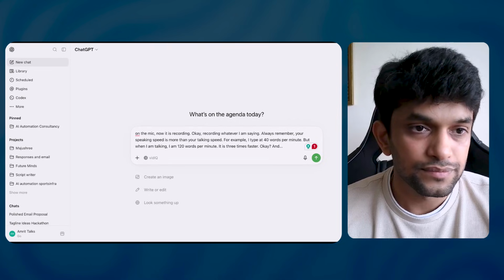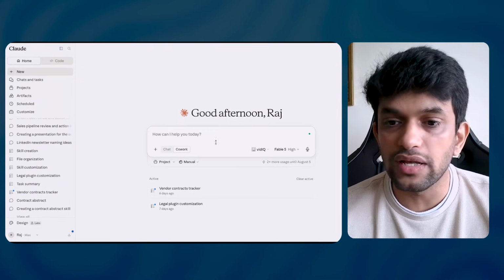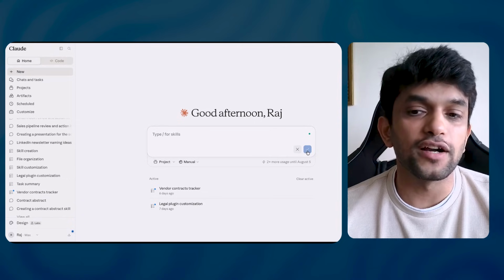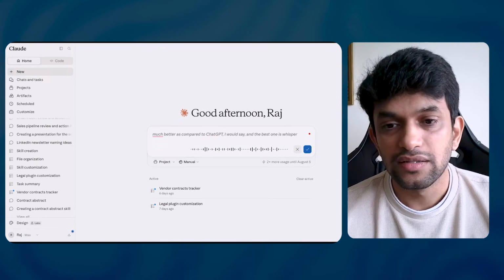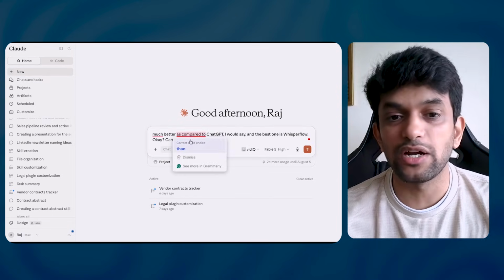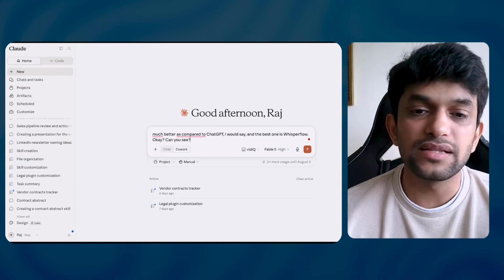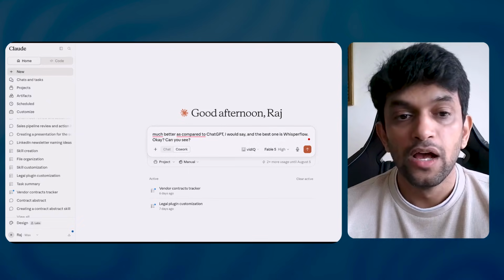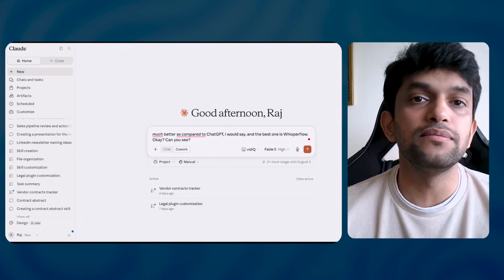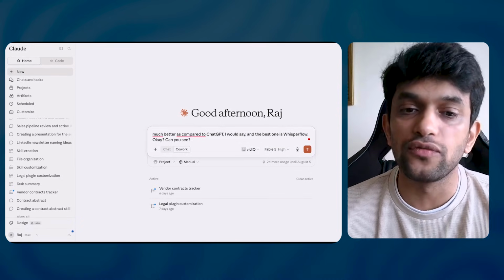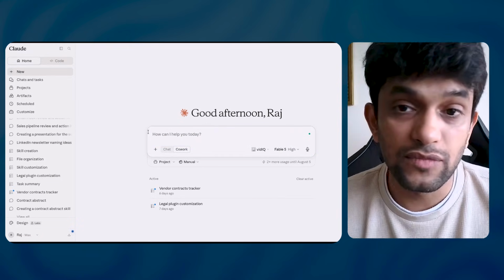If you can see here in Claude also, there is a mic. It records. Claude's mic is much better as compared to ChatGPT, I would say. And the best one is Whisper Flow. Can you see? See, it's capturing. It is faster as compared to ChatGPT. But eventually, I would say in the next 6 months, all the mic features are going to be much better. Whisper Flow is better because any sentence you repeat or any fillers, Whisper Flow removes all of them. And I guess Claude also pretty much does that, but ChatGPT doesn't. So yeah, this is a crazy feature, guys.